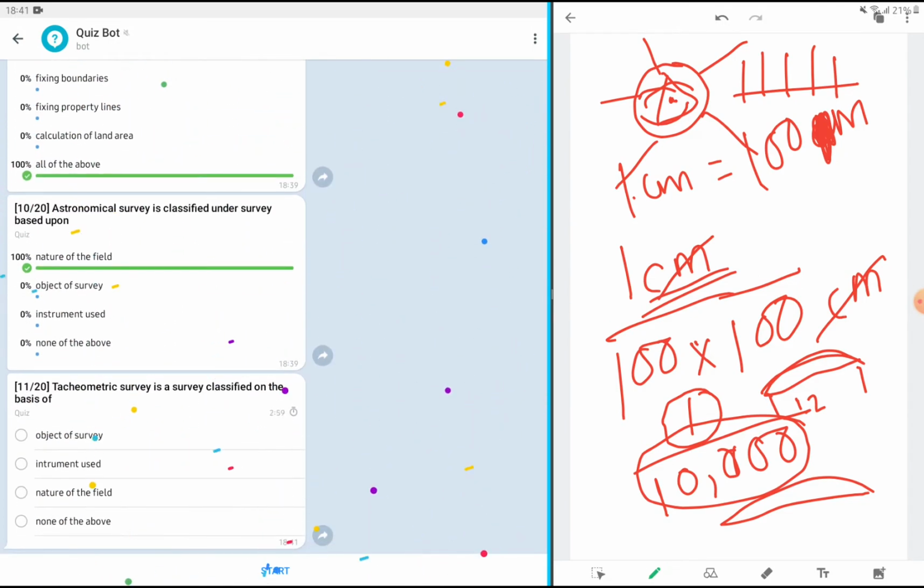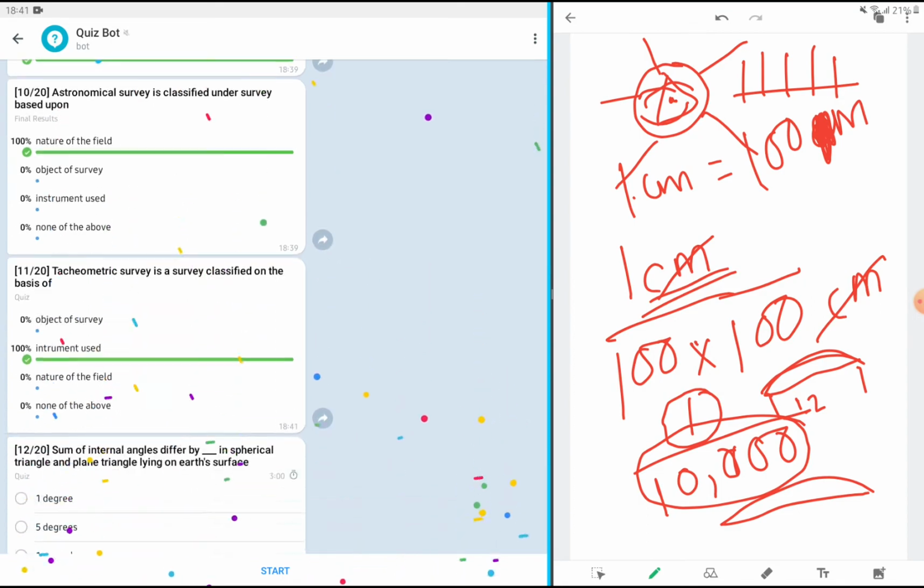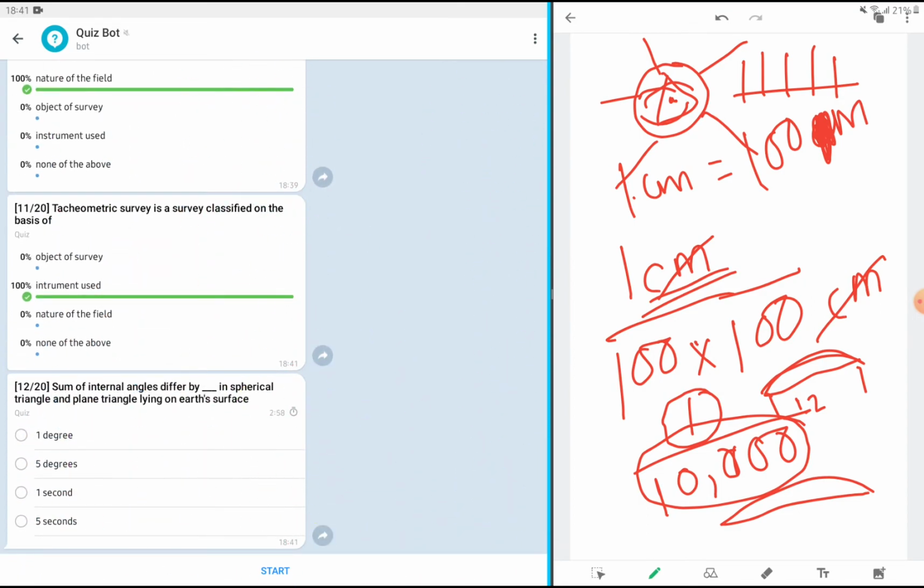Then, tachymetric survey is a survey classified on the basis of what? Tachymetric survey is a methodology that we use in survey work. When we talk about methodology or instrument, it is based on instrument use. It does not show any reference space. Reference space means where we are carrying out the survey.